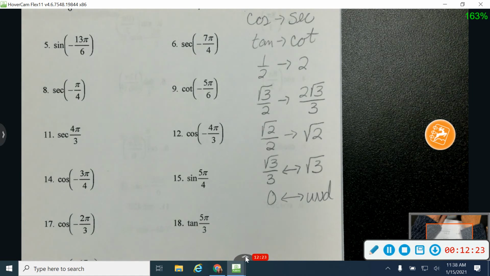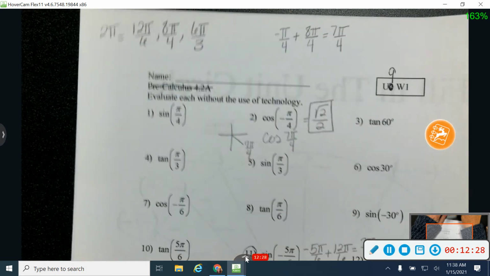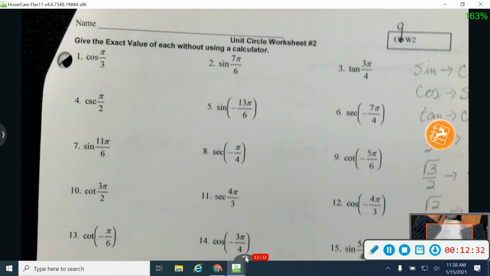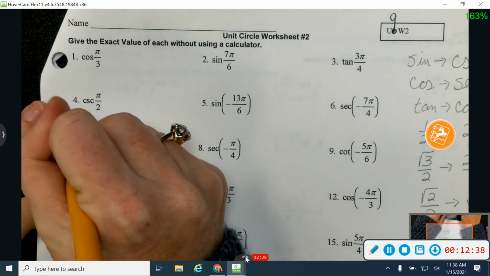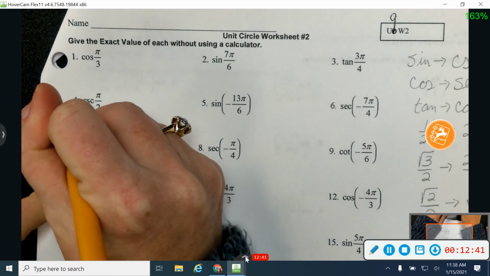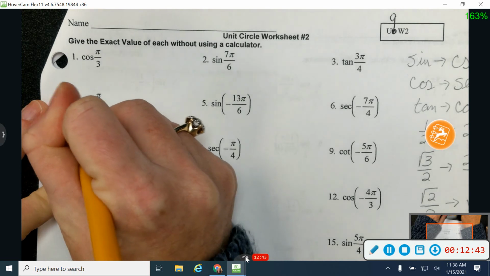Okay, so having all of that information, let's start with number 4. Same worksheet, number 4. I don't know why I flipped over. Number 4, it's going to be a quadrantal. Pi over 2 is up here where I have 90 degrees, and I have the point (0, 1).